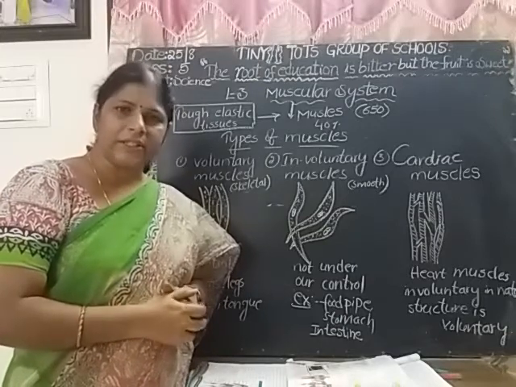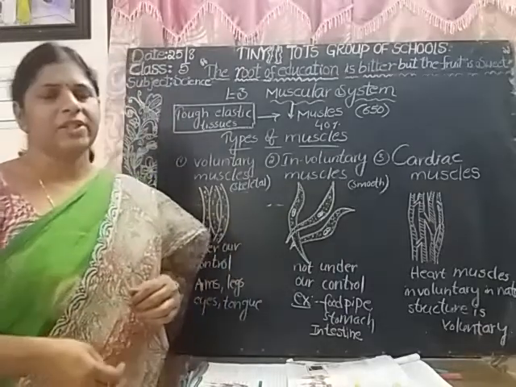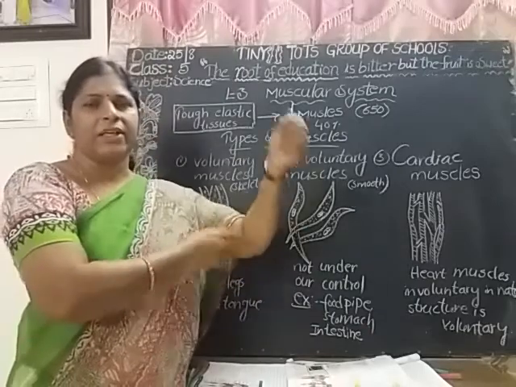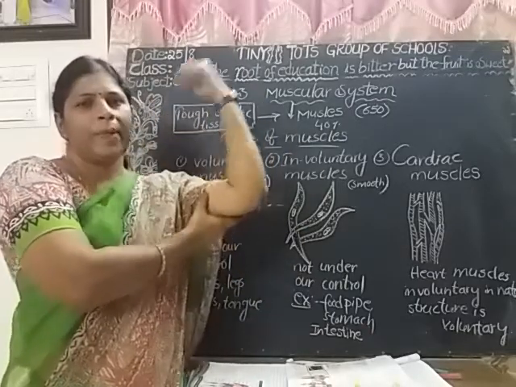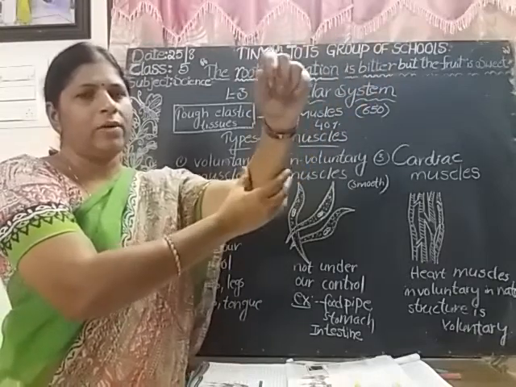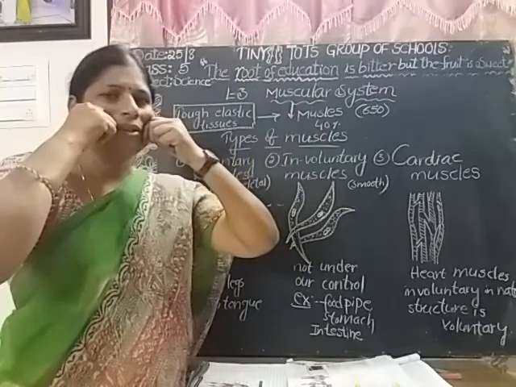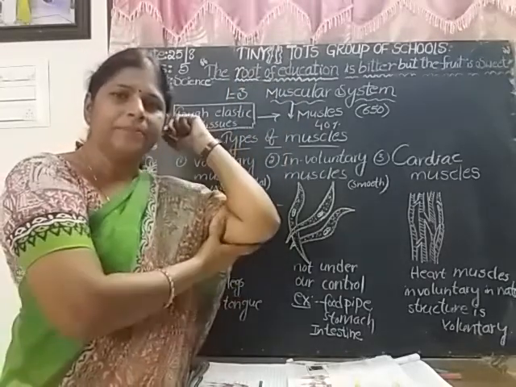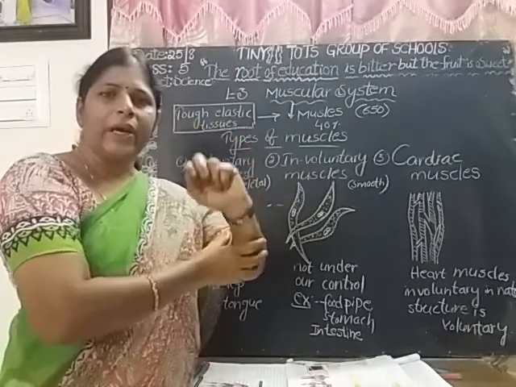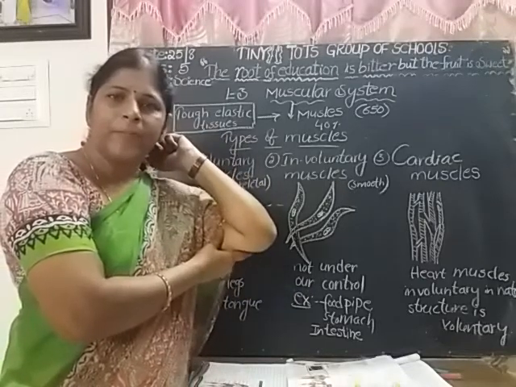Now we are going to learn about the muscular system. The muscular system is made up of muscles. Come on, touch your upper arm. Touch your lower arm. Touch your cheeks. Touch your thigh, upper leg, and lower leg. How do you feel?